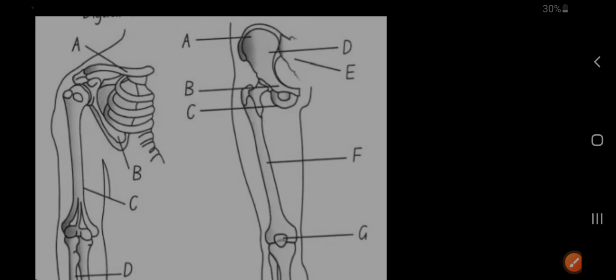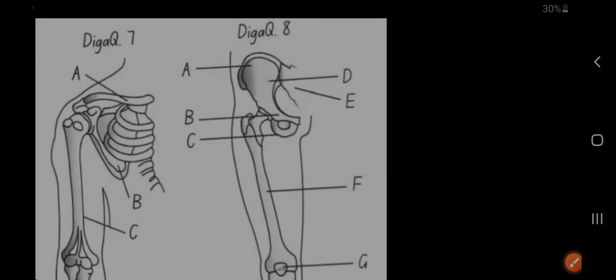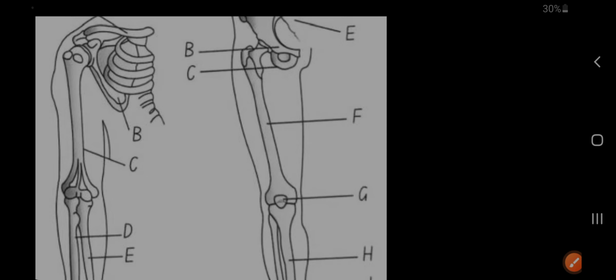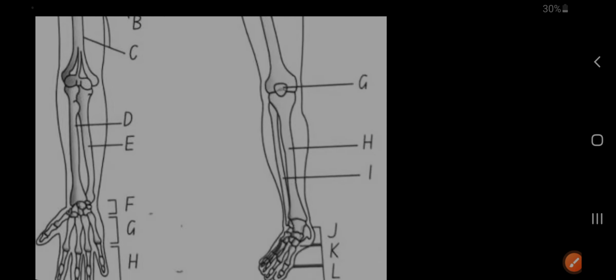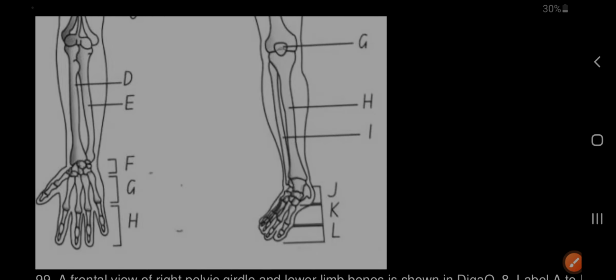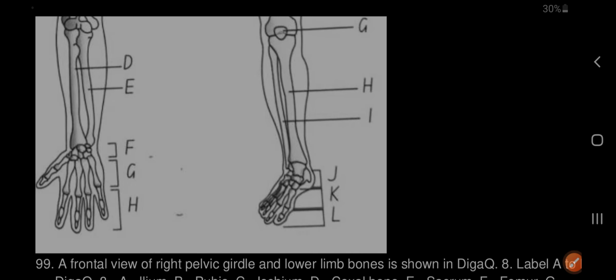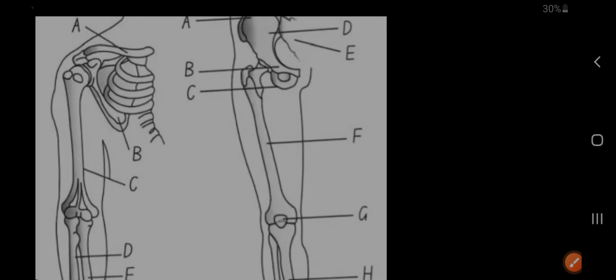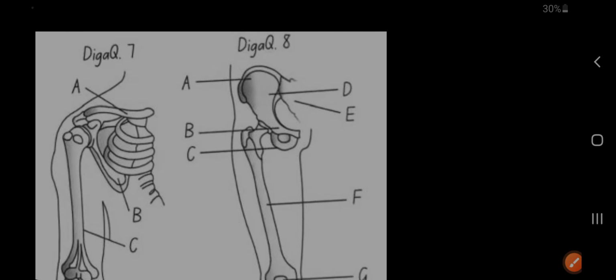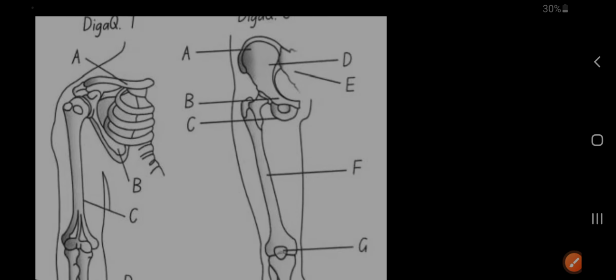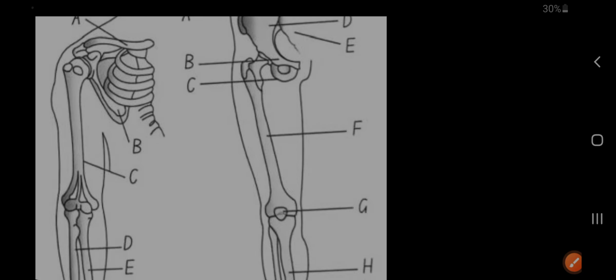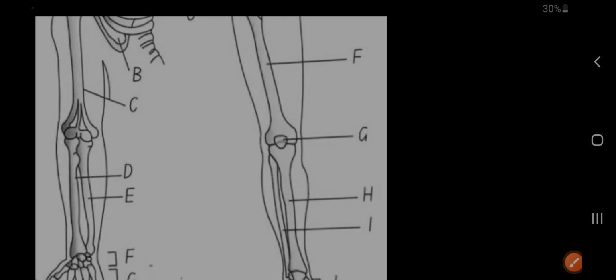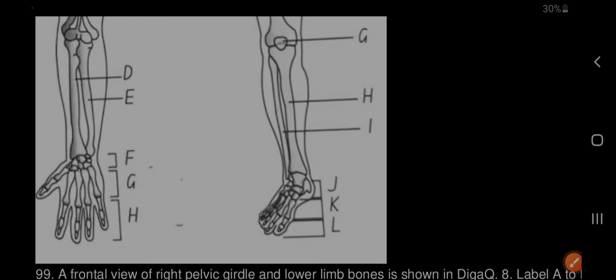C. Ischium. D. Coxal bone. E. Sacrum. F. Femur. G. Patella. H. Tibia. I. Fibula. J. Tarsals. K. Metatarsals. L. Phalanges. B. Pubis. C. Ischium. D. Coxal bone. E. Sacrum. F. Femur. G. Patella. H. Tibia. I. Fibula. J. Tarsals. K. Metatarsals. L. Phalanges.